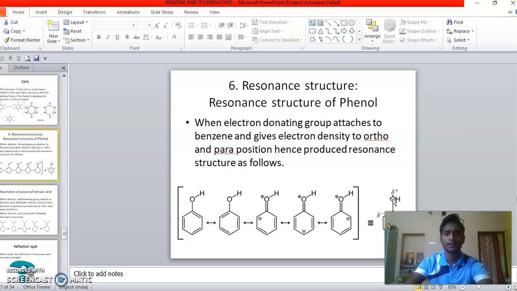Then resonance structure of phenol. In this case, when an electron donating group is attached to the benzene, it gives electron density to the ortho and para positions. Hence it produces resonance structures as follows. These are the resonance structure formations of phenol.